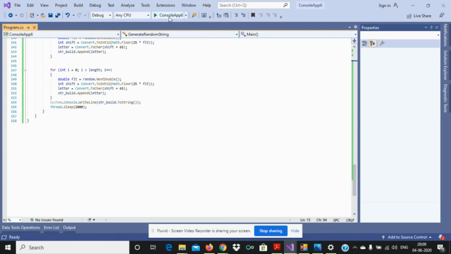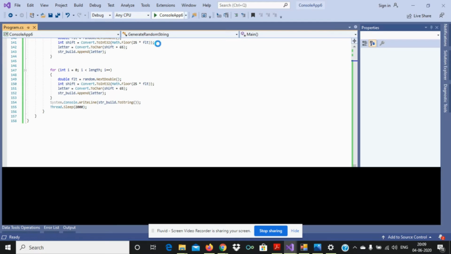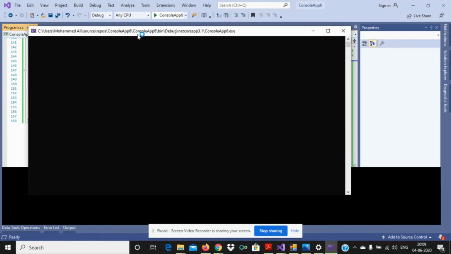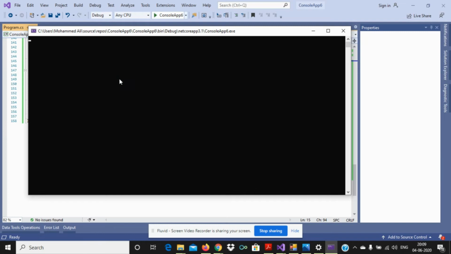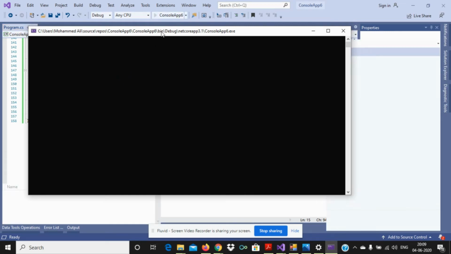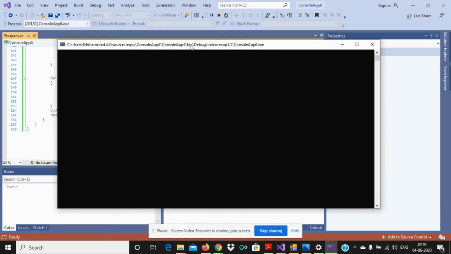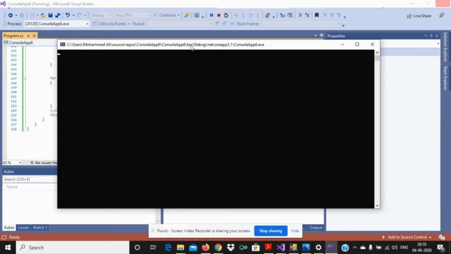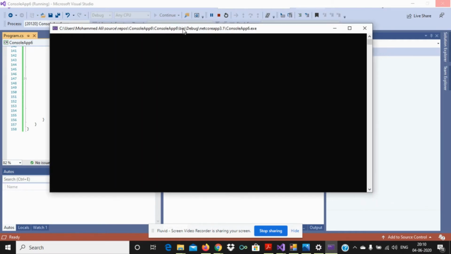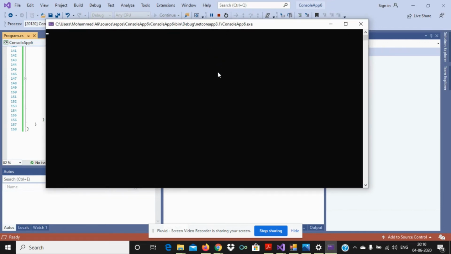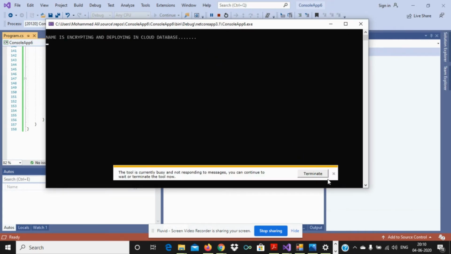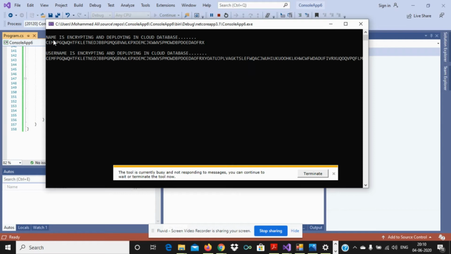So let's run this application. When you run this application, you can see the form and the console. Let's wait for a second. So it's getting ready. Since it's encrypting at a large scale, it may take some time. See, the name is encrypted and deployed in the database. This is the encrypted one.